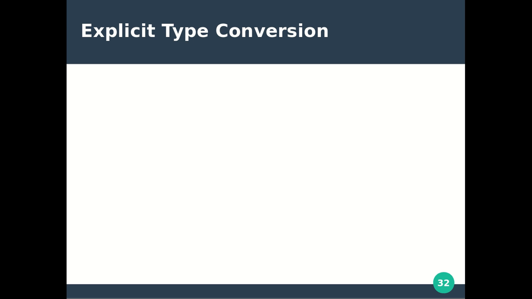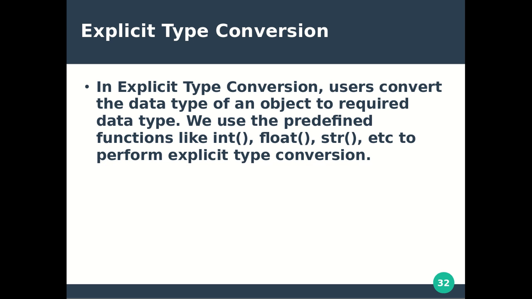It's called explicit type conversion, where the user converts the data type of an object to a required data type. For this, predefined functions like int, float, string are used to perform explicit type conversion.